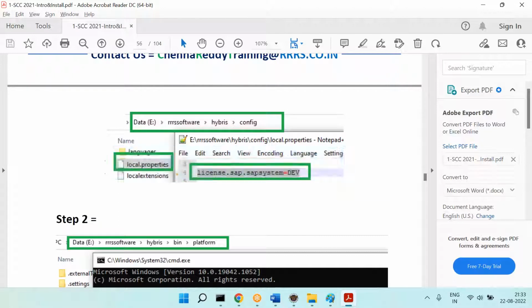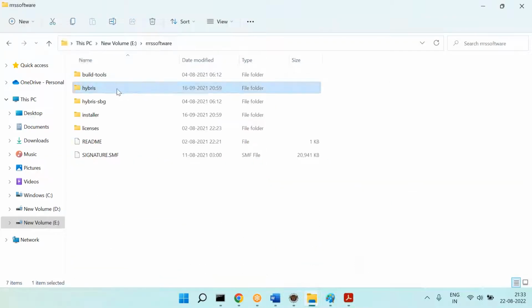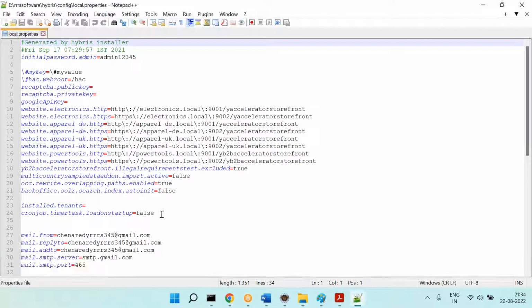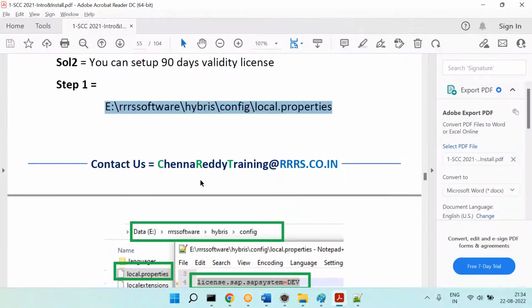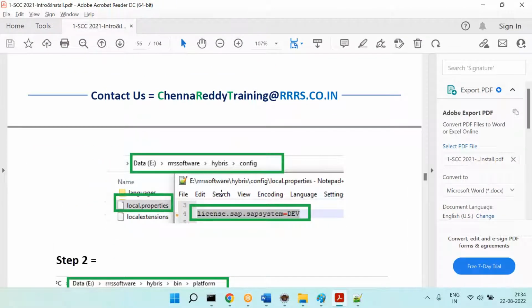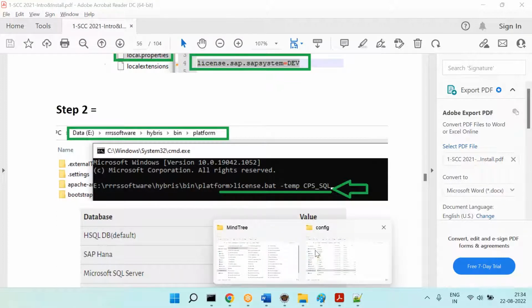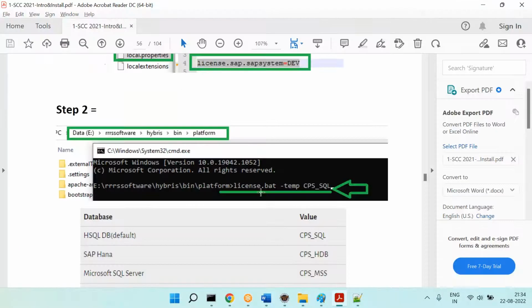Can you please see this one? You can go to this location. That means you can go to the software, you can go to config, you can go to the local.properties and add this particular entry. It's not there here, but you can add it. After that, you can go to the platform and set that license.